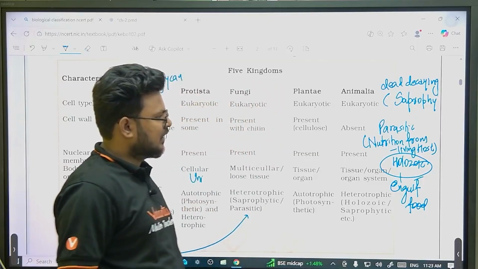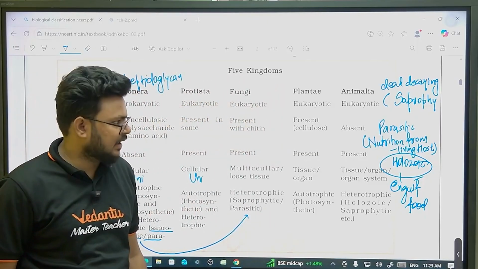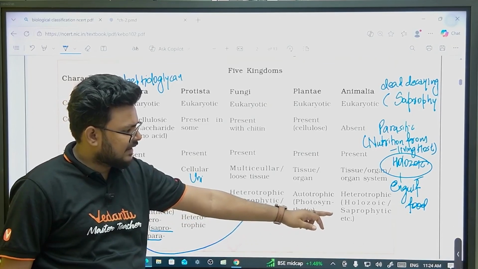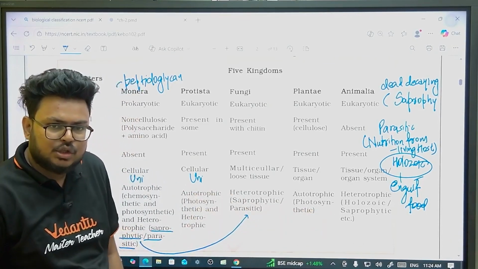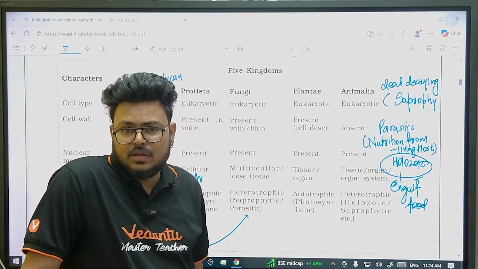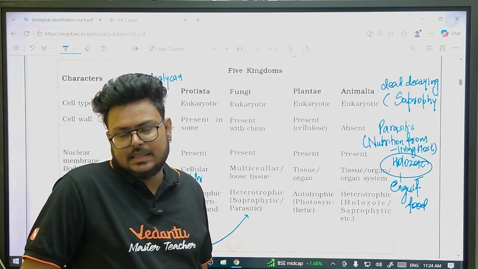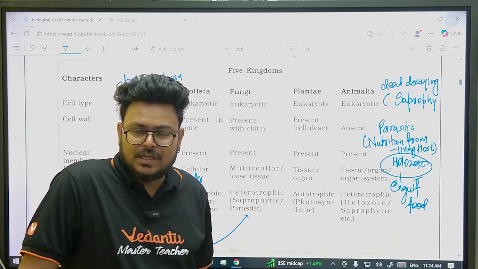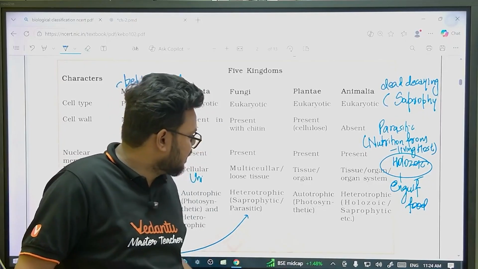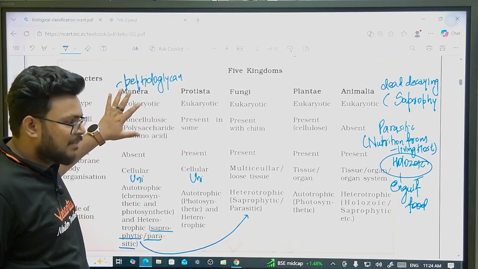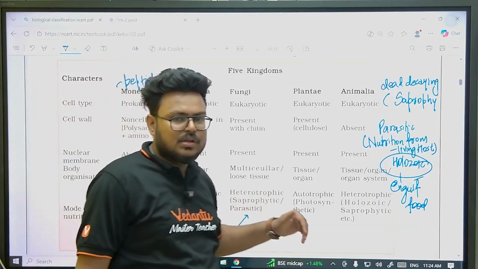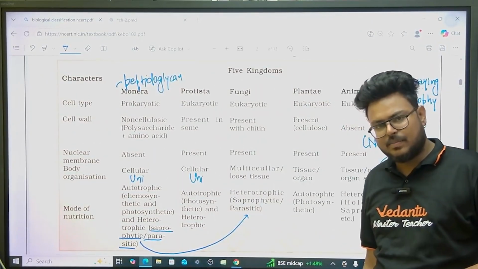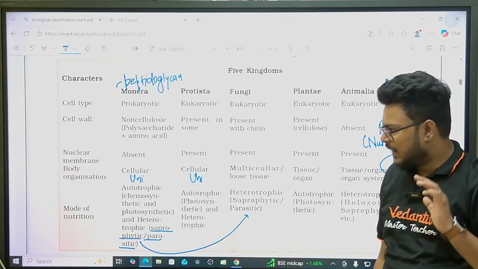What is very interesting is that in animalia there is also a nutrition called saprophytic. You might be thinking that animals also show the saprophytic mode of nutrition. Yes, a very basic example is the earthworm. So again, Monera and Protista show both types of nutrition, autotrophic as well as heterotrophic. In autotrophs, we have further two types,